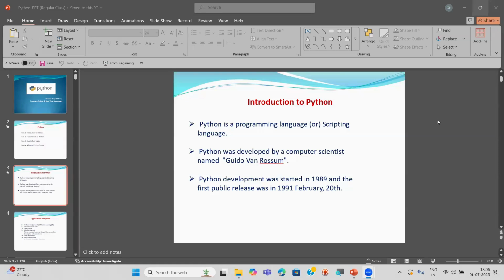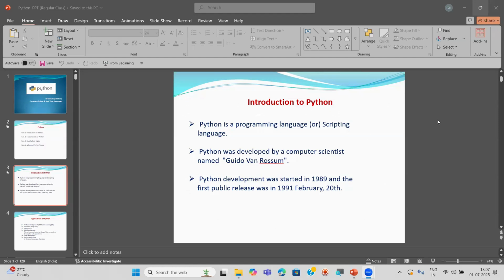Let me talk about what is a programming language. I said already, I'll repeat once again. Python is a programming language or a scripting language. What is the use of a programming language? A programming language is used to write programs. Why do you write programs? What is the purpose of writing programs? By writing programs, what do you do? Because we need to develop software or applications by writing programs.